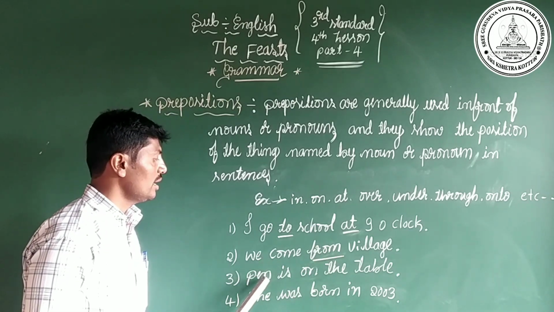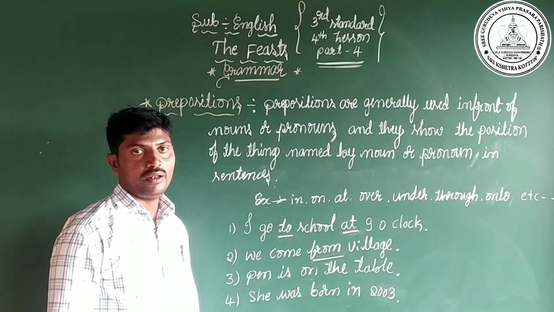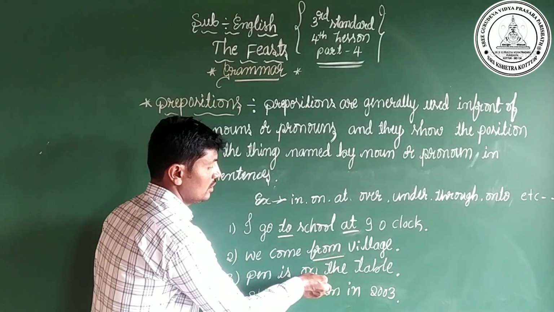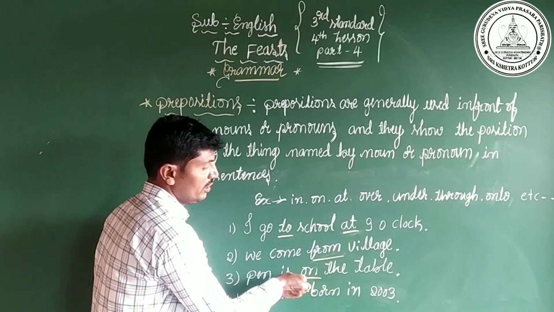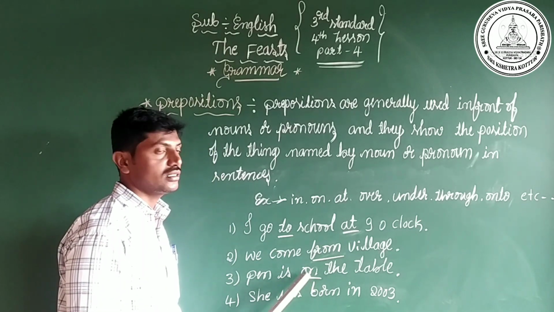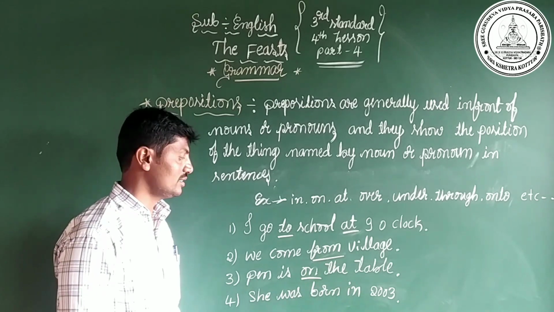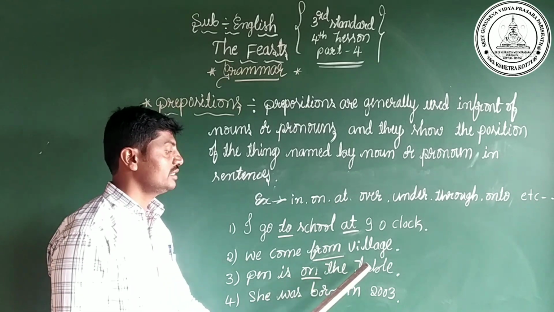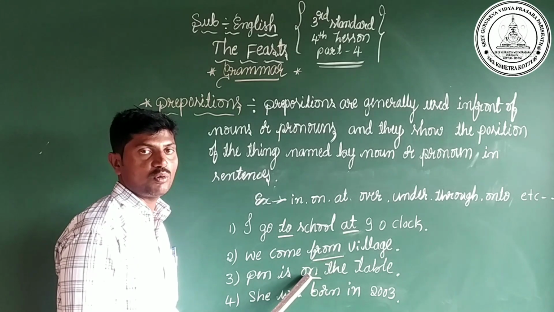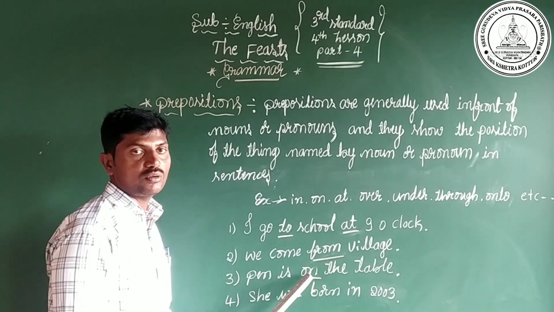And the third one is, the pen is on the table. In this sentence, on is the preposition. This preposition tells us about place. The pen is on the table, isn't it? Yes, this preposition shows us the place.